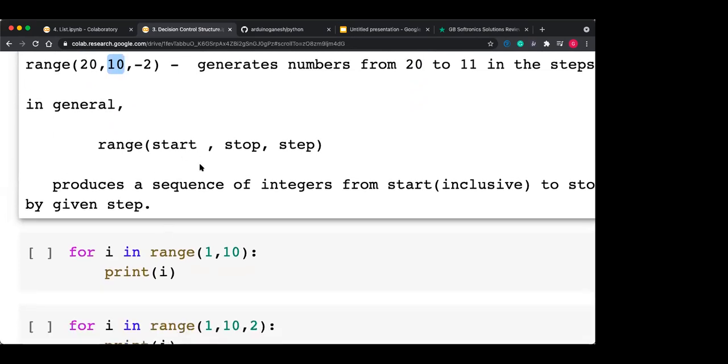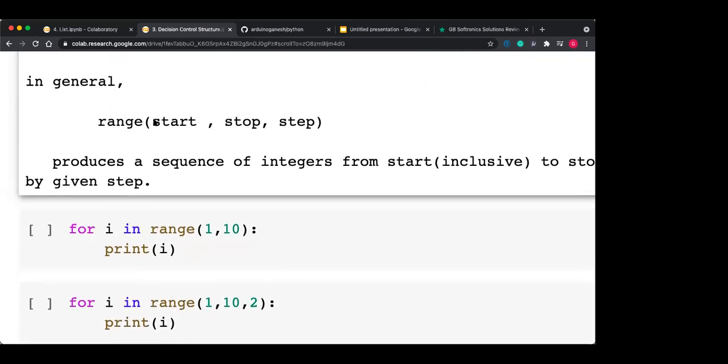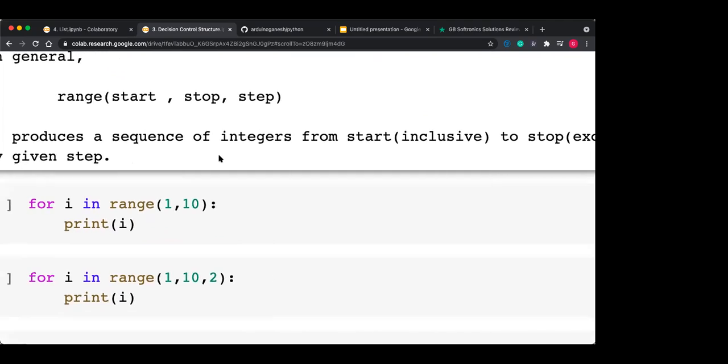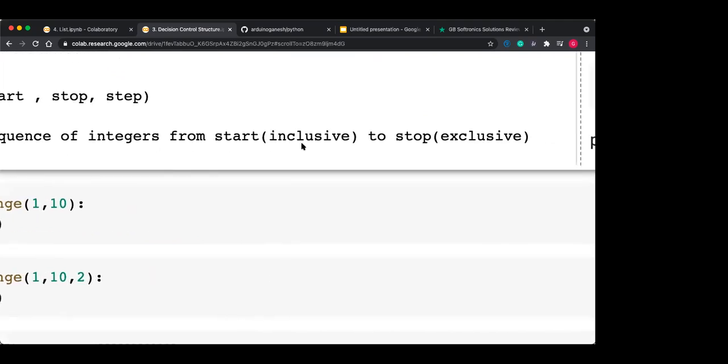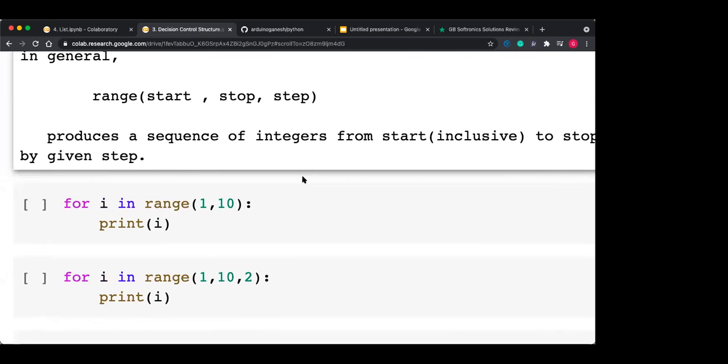So in general, the syntax is range(start, stop, step size). Start, stop, and step size. It produces the sequence of integers from start, which is inclusive, to stop, which is exclusive, by the given step.